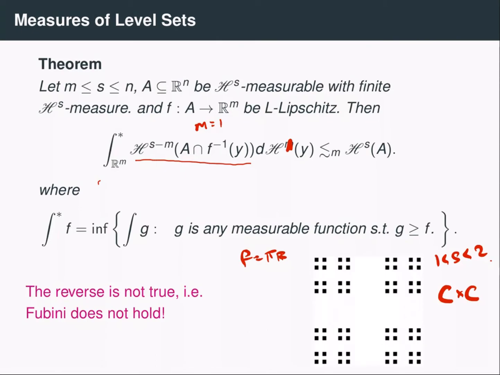So when we compute the s minus 1 dimensional Hausdorff measure of this fiber, notice that this fiber is non-empty only for points that are in the projection of this four-corner Cantor set.